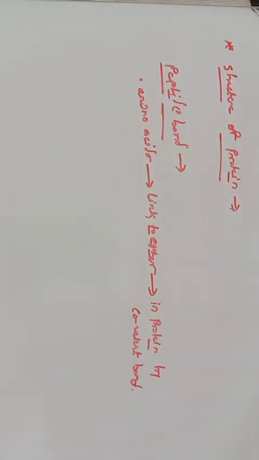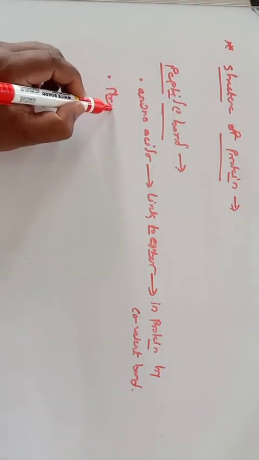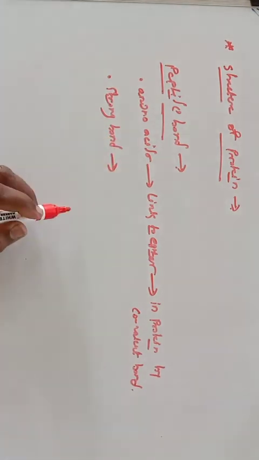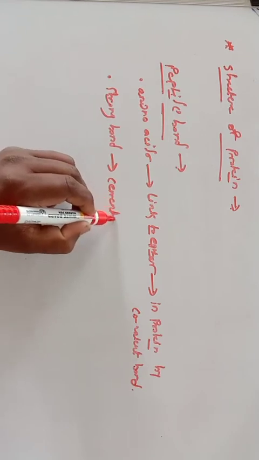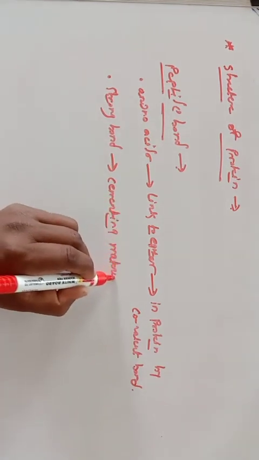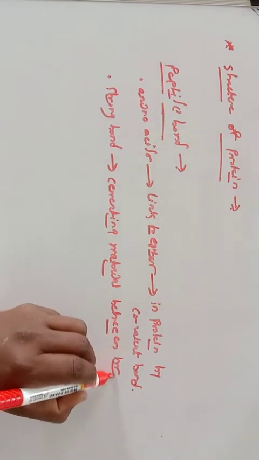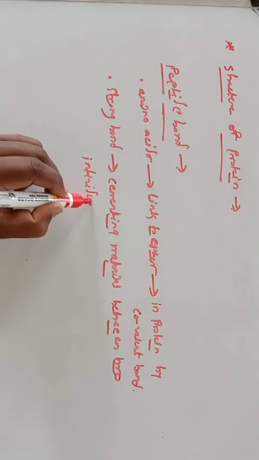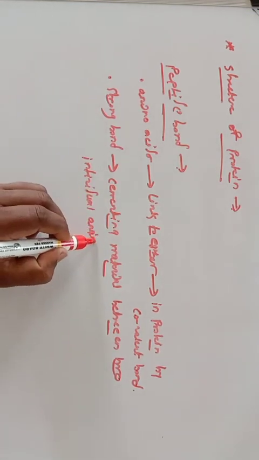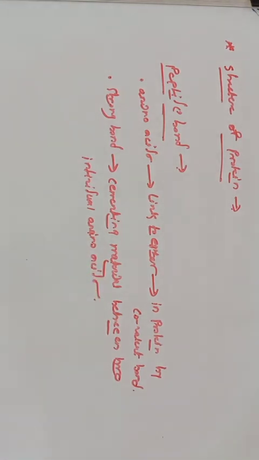Again, these bonds are rather strong, and they serve as a cementing material between the individual amino acids. So the peptide bond, formed by the joining of amino acids, acts as a cementing material between the individual amino acids.